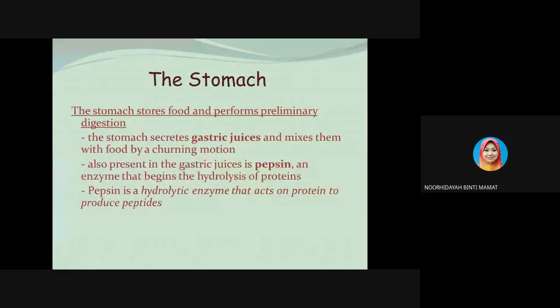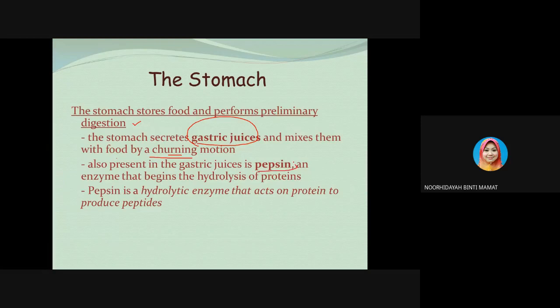So the stomach stores the food and performs the preliminary digestion. Just now the food was transferred from the receiving region to the digestive region, which is the stomach. The stomach will secrete gastric juices and mix them with food by a churning motion, some sort of shaking motion.